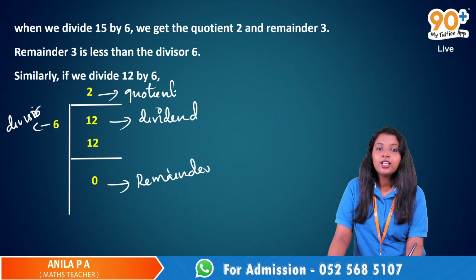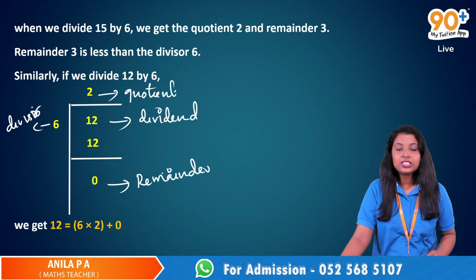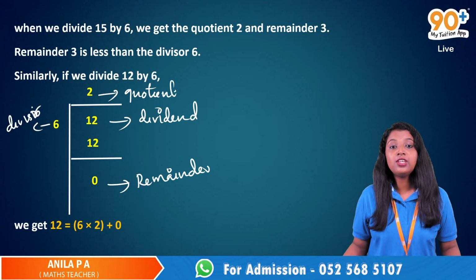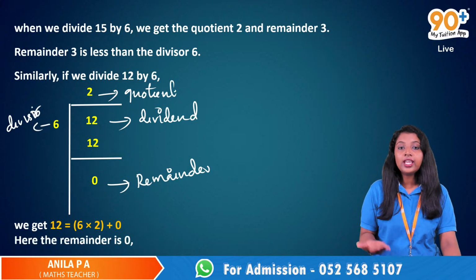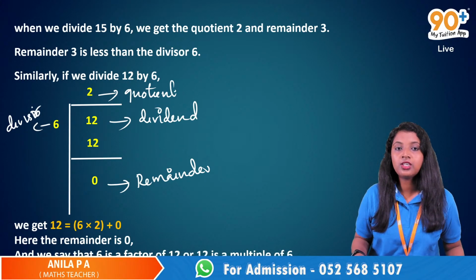Very good. So we can write this 12 as 12 is equal to 6 into 2 plus 0. Here the remainder is 0.